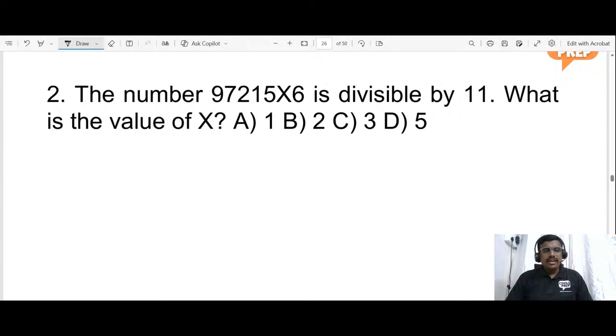So now find the number. The number is given. A 7-digit number is given and it is divisible by 11. So what is the value of x? Same as the divisibility rule of 9, what you will do? Please do this question too, using the divisibility rule of 11.